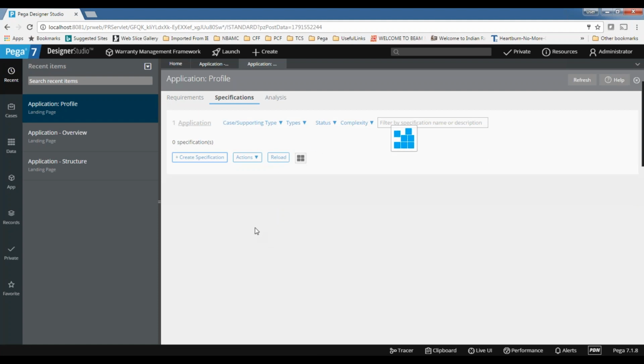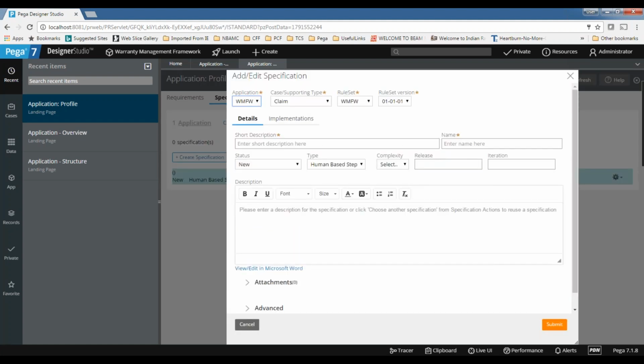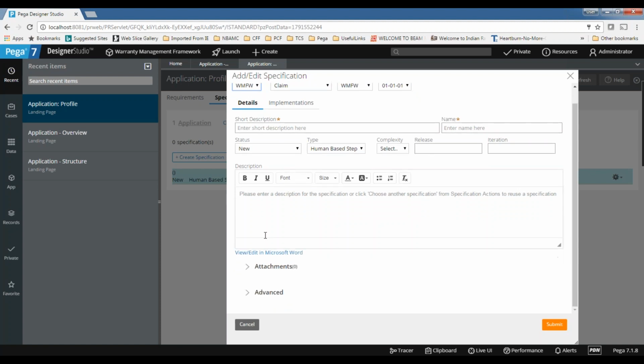For one requirement, there can be only one specification, or there can be multiple specifications. It depends on the complexity of the requirement. Most of the time we tell people to go for specifications as small as possible, so that it's easy for implementation. If we build multiple complex technical requirements, tracking will be difficult. So Pega recommends going as small as possible, so that it is easy for the developers to implement piece by piece. Because this is a straightforward requirement, we can directly go ahead. It's a one-to-one mapping here.